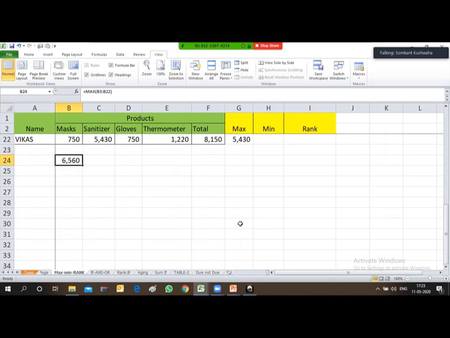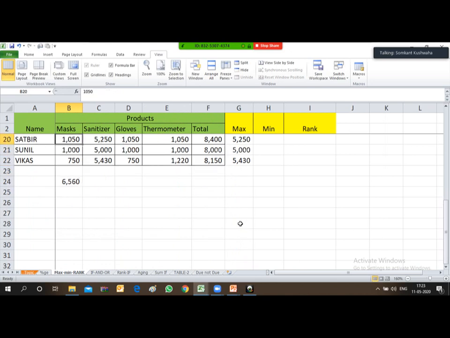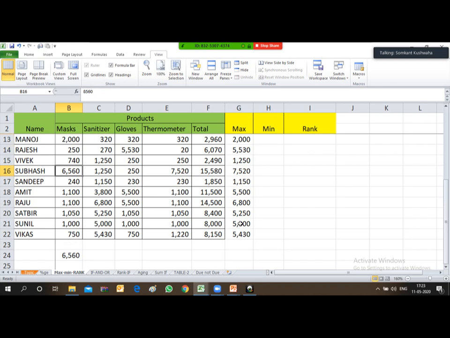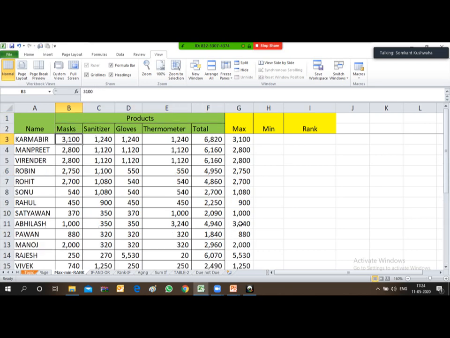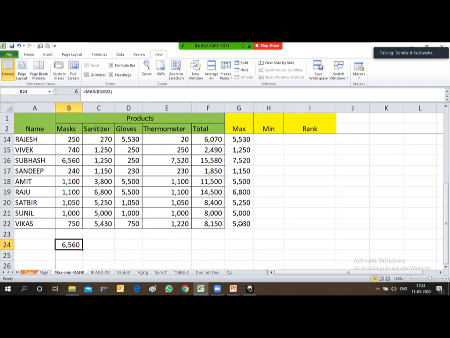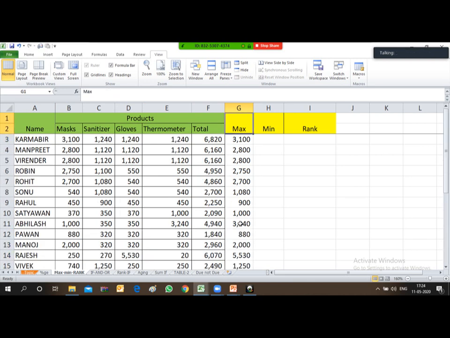Here the maximum quantity is 6560, and 6560 is achieved by Subhas. So in this way, friends, you can derive the maximum quantity in a particular column or row. And then again you can copy this for each and every column. Then let's derive the minimum quantity.